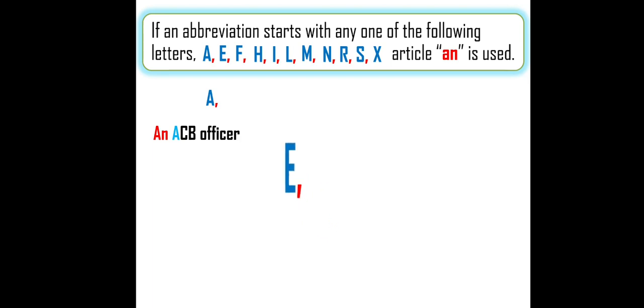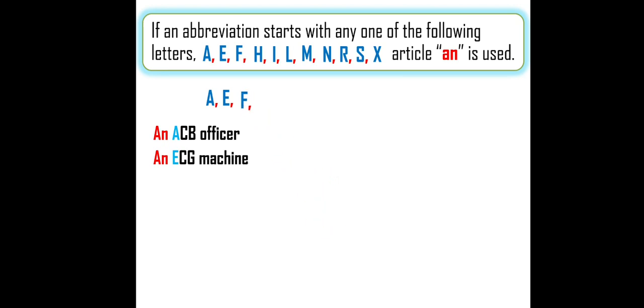Second letter E. An ECG machine. ECG is used with the patients called heart patients. Don't ask me all abbreviations. I'm very bad at remembering all these things. Okay, no problem. ECG is a common word in the hospital. So ECG machine started with E, so an is used.